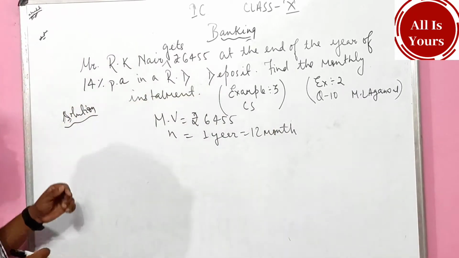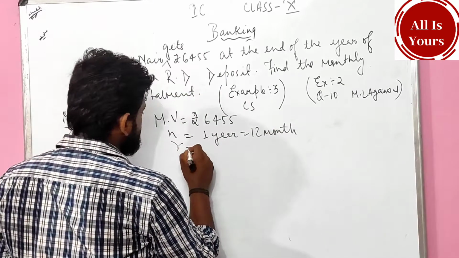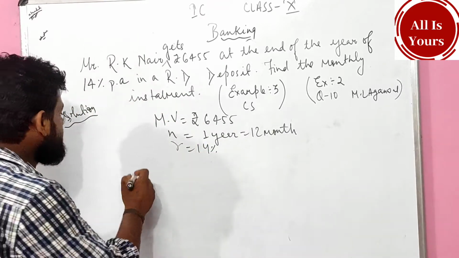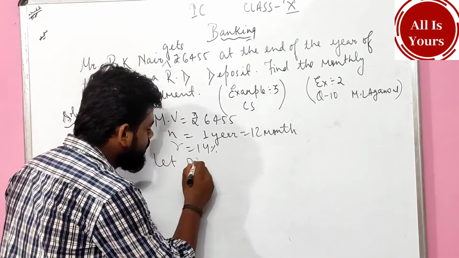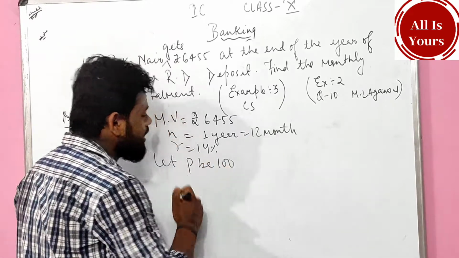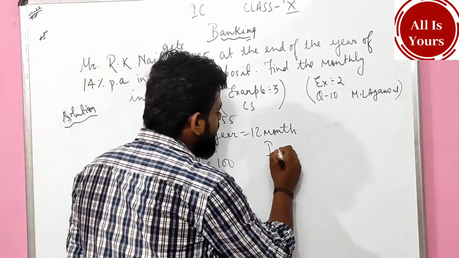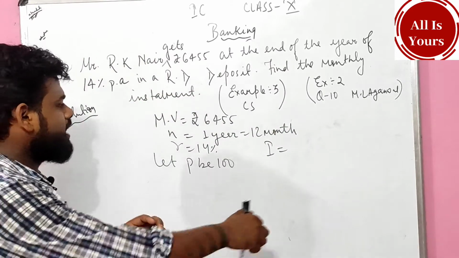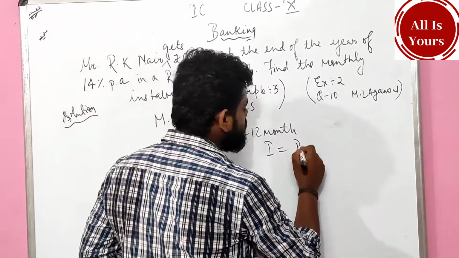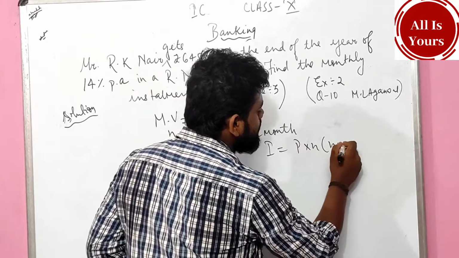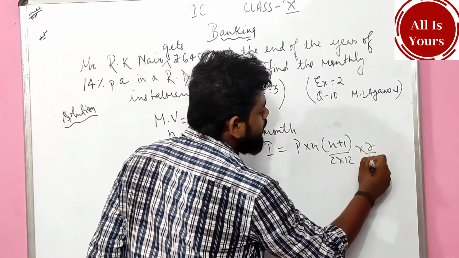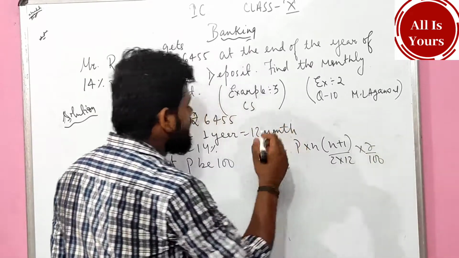Next. Rate of interest is 14%, simple. Find the maturity value. Now let the P be 100. Here we will do, let the P be 100. P means principal is 100, beta. So what shall I get? I will get the interest as P into n times n plus 1 upon 2 into 12 into r upon 100.